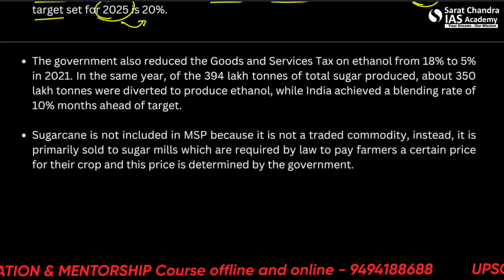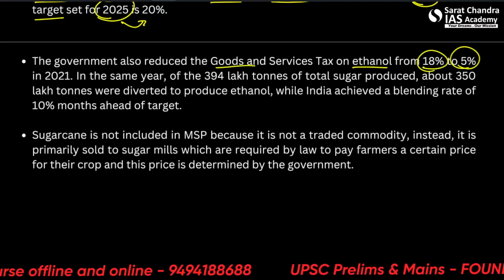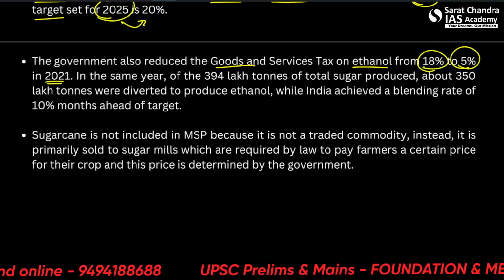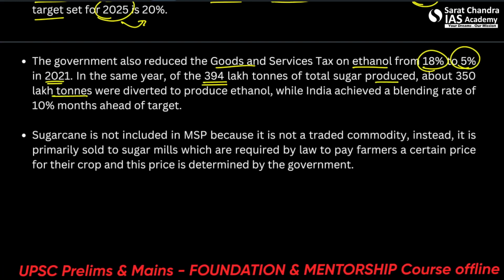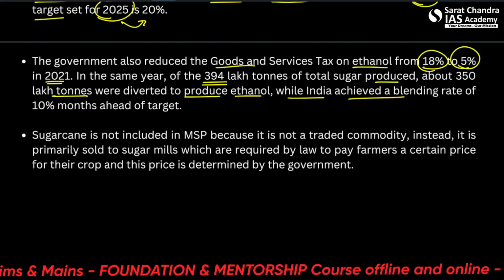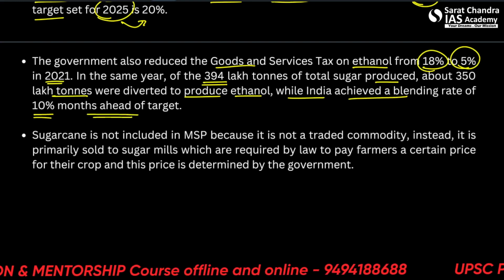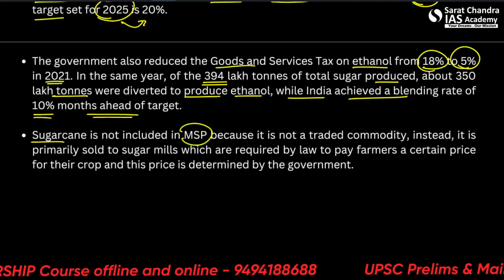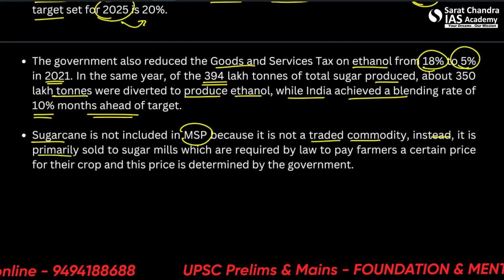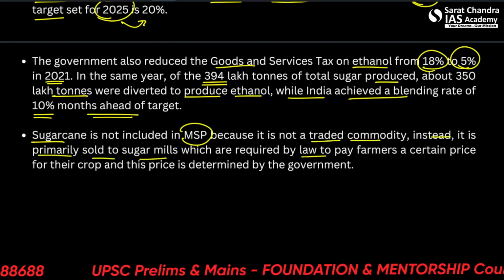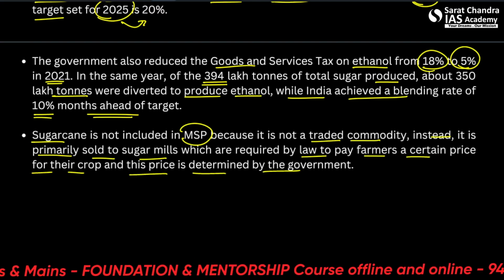So please remember this. Let us now move forward. The government has also reduced the GST on ethanol from 18% to 5% in 2021. In the same year, of the 394 lakh tons of total sugar produced, about 350 lakh tons was diverted to produce ethanol, with India achieving a blending rate of 10% months ahead of the target. Sugarcane is not included in MSP because it is not a traded commodity. Instead, it is primarily sold to sugar mills, which are required by law to pay farmers a certain price for their crop, and this price is determined by the government.